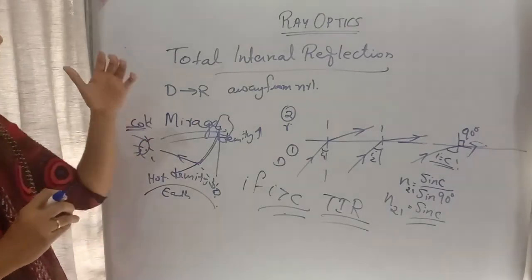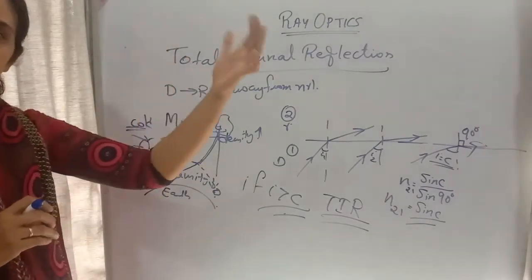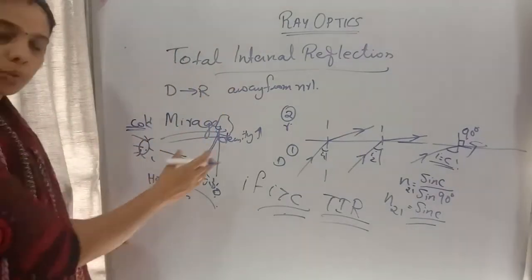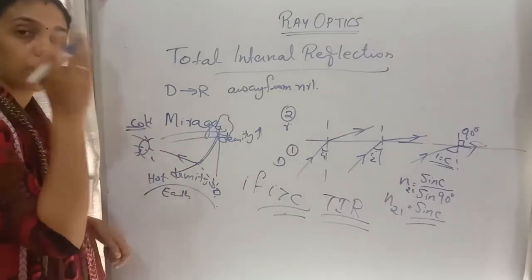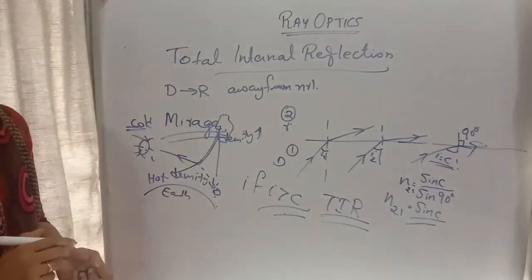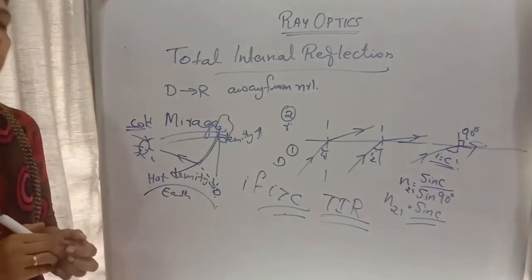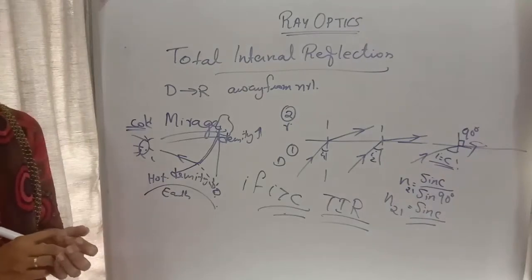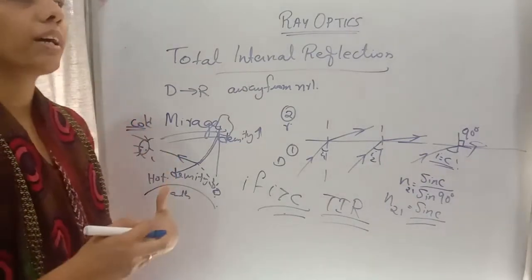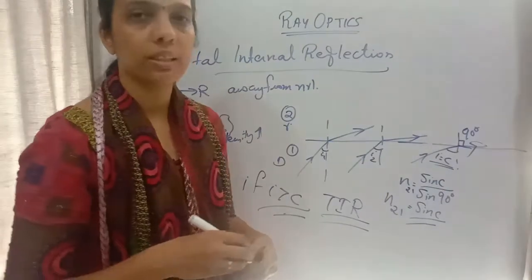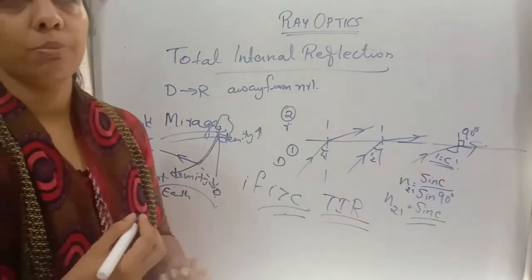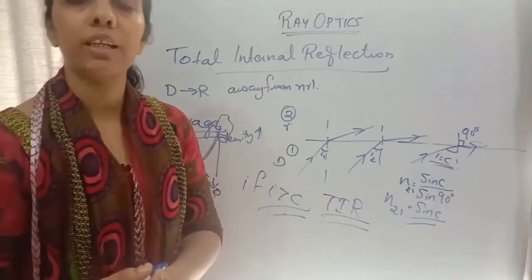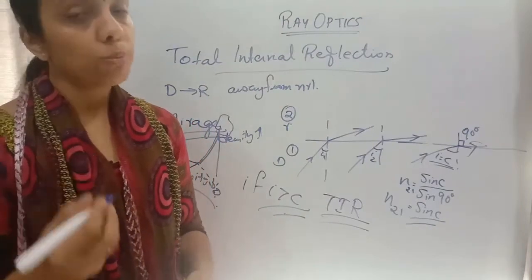So when a ray of light is passing from denser to rarer medium, instead of going to the other medium, it is reflected and falls on the observer's eye. So that gives a total internal reflection. Another important application of total internal reflection is the optical fiber. We use optical fibers for telecommunication, and in the medical field for endoscopy.